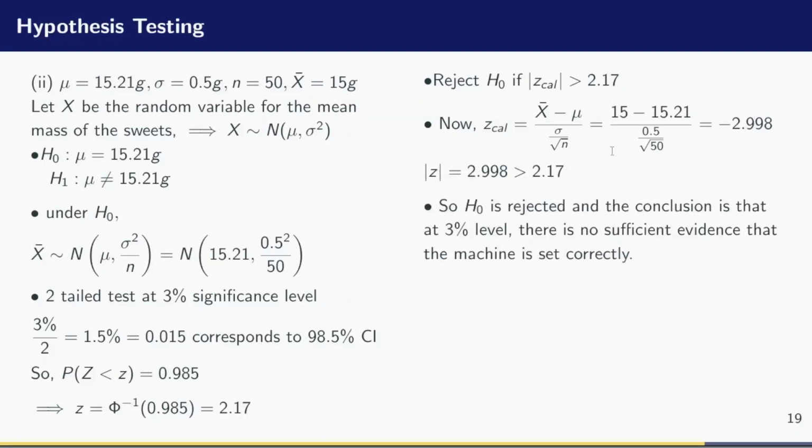And notice that the absolute value of negative 2.998 is 2.998, which is greater than 2.17. And so we reject H naught because the calculated value of Z is greater than 2.17. So H naught is rejected, and the conclusion is that at 3% level, there is no sufficient evidence that the machine is set correctly.